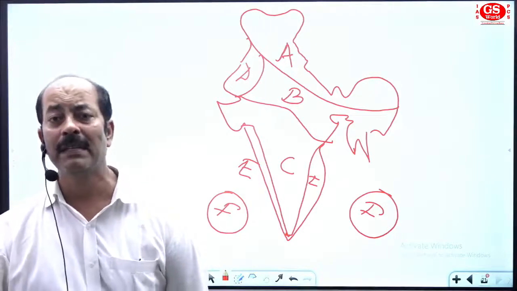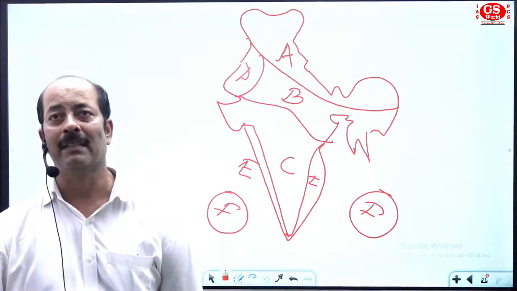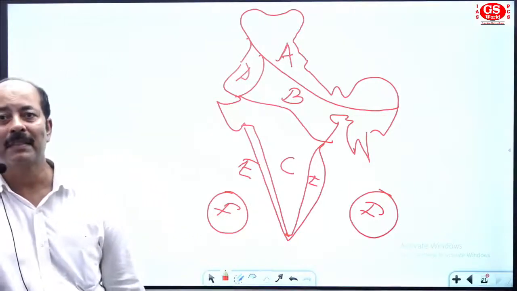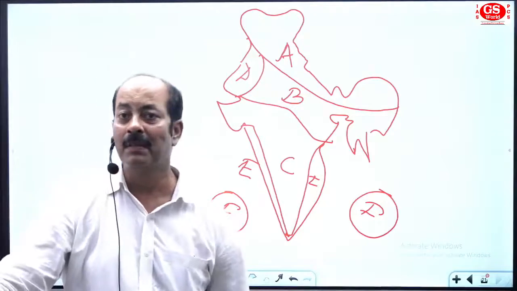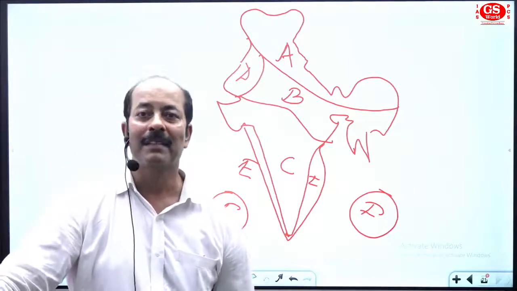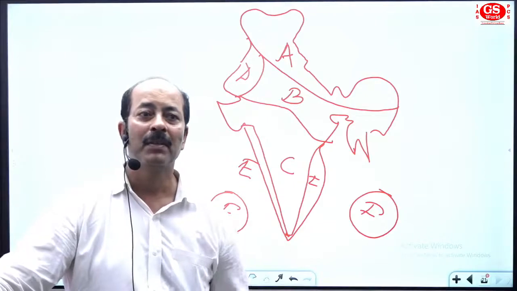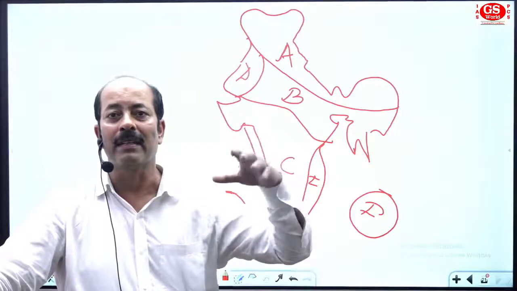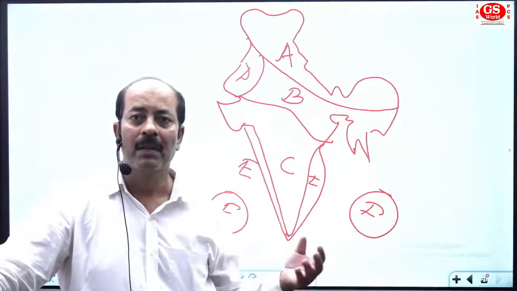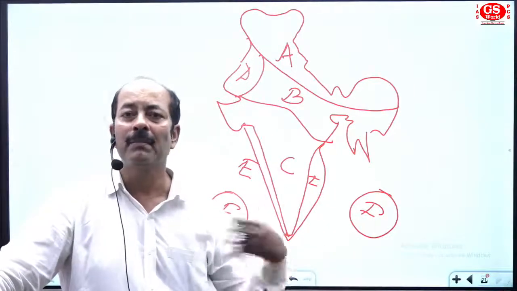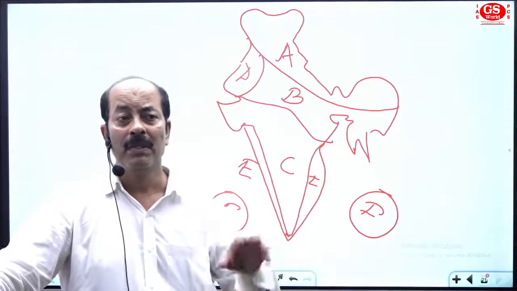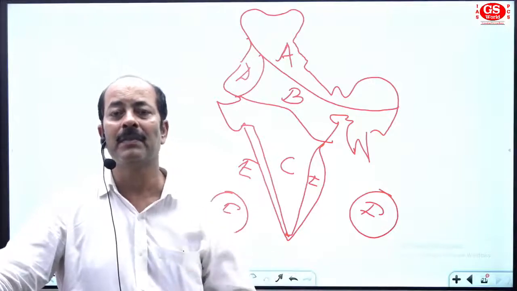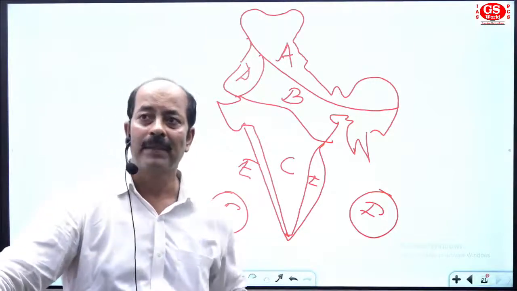We should have a very clear idea about the image of India. If you are going to clear prelims, you first need a clear image of all the areas of India. Image means you can visualize the physical sections of India through maps. So don't go for mugging up daily. Once you have made a clear image of India and the location is clear, you can remember it for a long time.